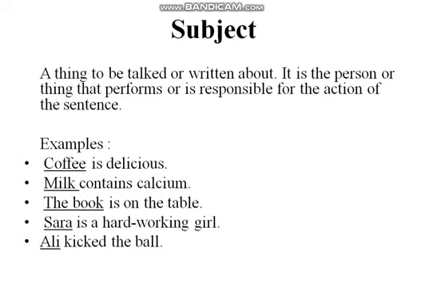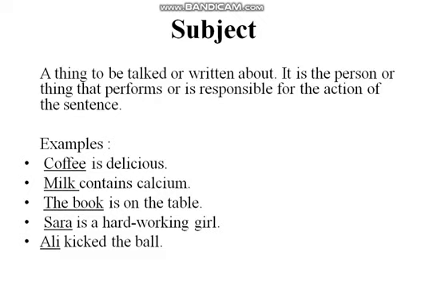What is a subject? A thing to be talked or written about. It is a thing about which something is talked or written. It is the person or thing that performs or is responsible for the action of the sentence, the person or thing which is performing an action in the sentence. That is called the subject. We simply say it is the performer of an action, or a thing or person about which something is being talked or written.